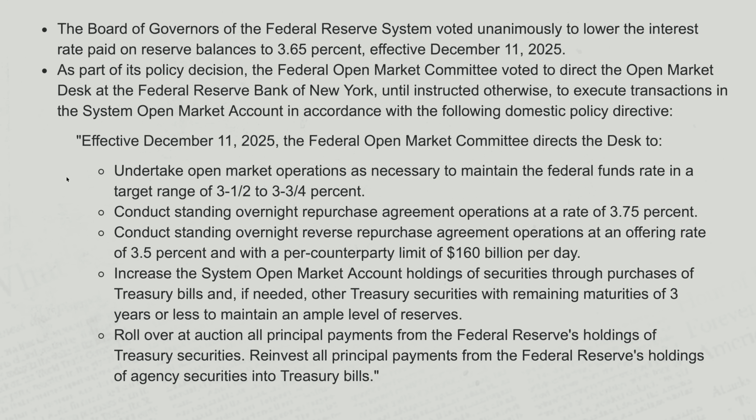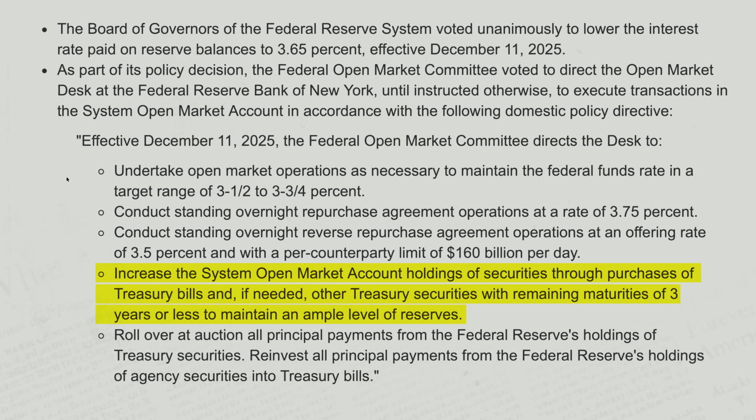Now, most of this is normal, what you would expect. They're going to undertake open market operations to make sure that the Fed funds rate stays between their new range, which is now lower, between 3.5% and 3.75%. What they do in the reverse repo and the repo market is going to continue to maintain interest rates overnight where they want. And it's this third bullet point that we really need to look at. And this was the big shocker for the entire market.